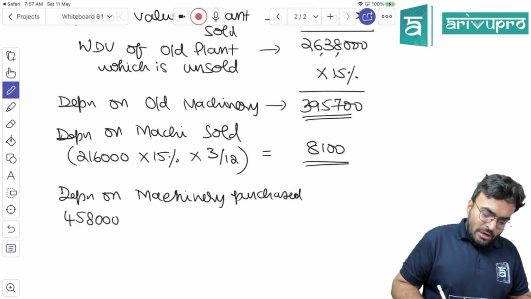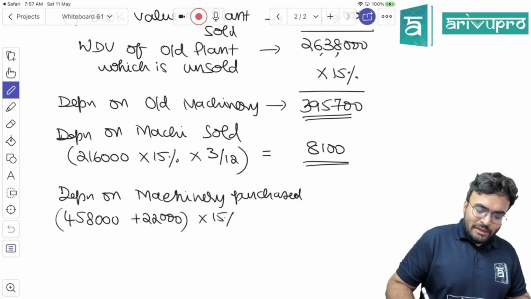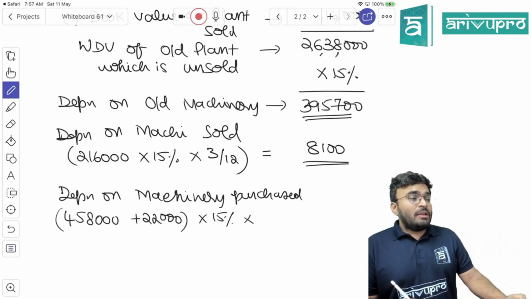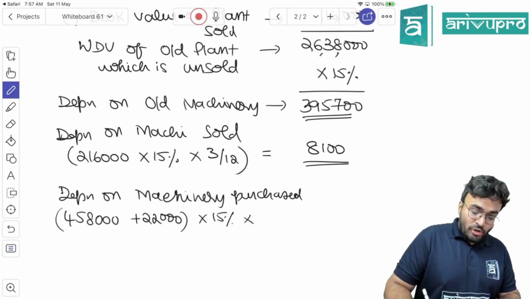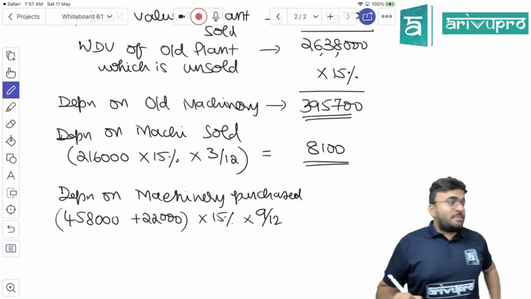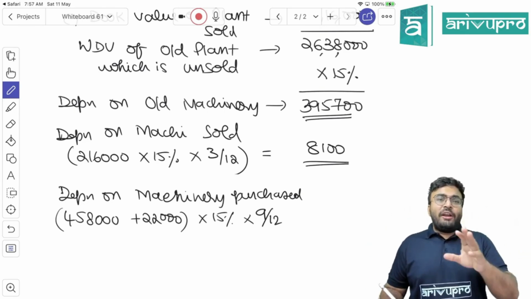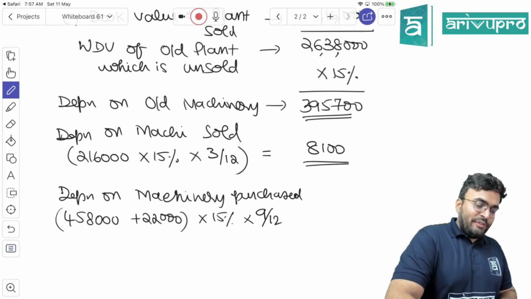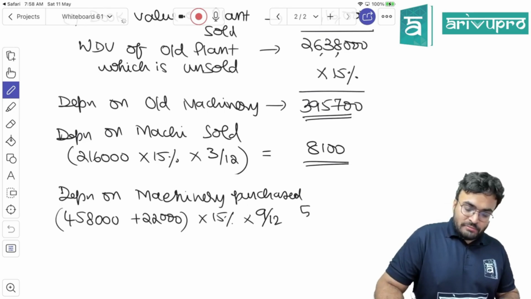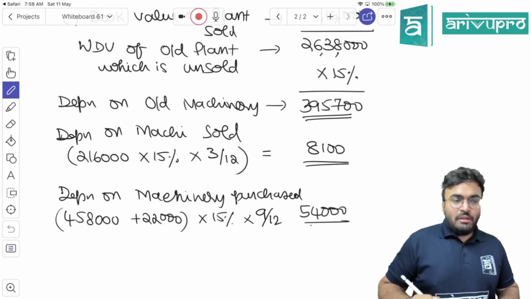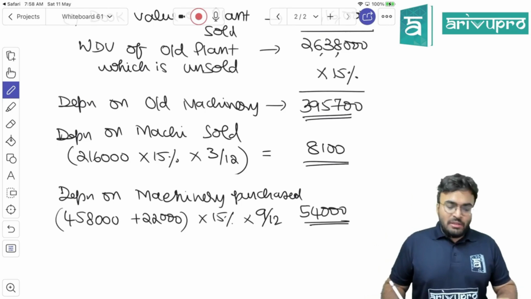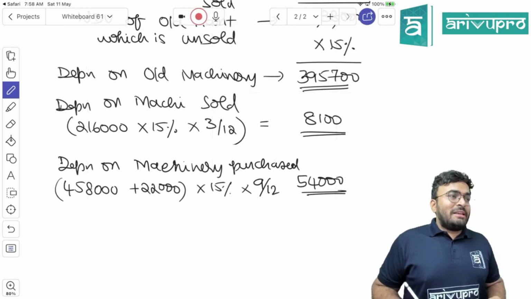4,58,000 plus 22,000. On that depreciation is 15% into how many months? Into 9 by 12. It's purchased, 3 months are over. That means this machinery is used only for 9 more months. So 4,58,000 plus 22,000 into 15% into 9 divided by 12. 54,000. Clear till here?